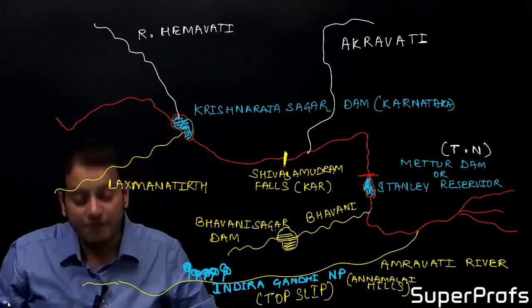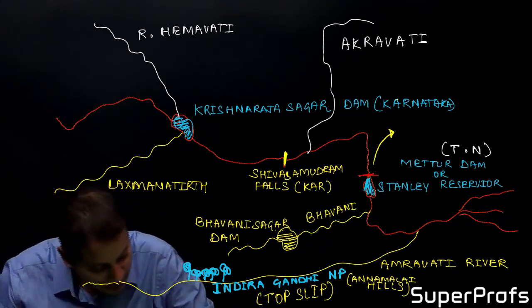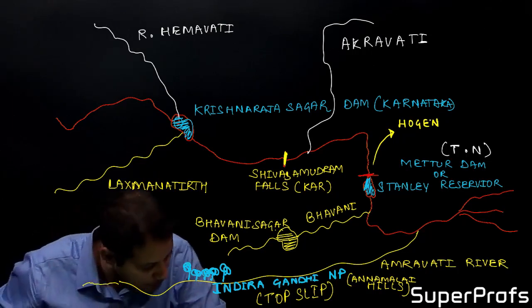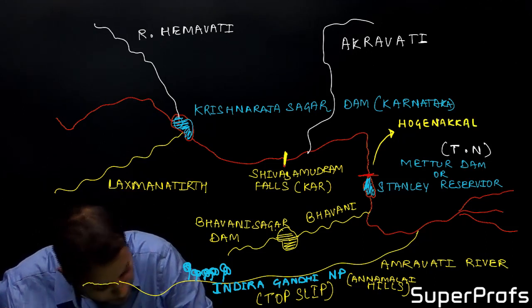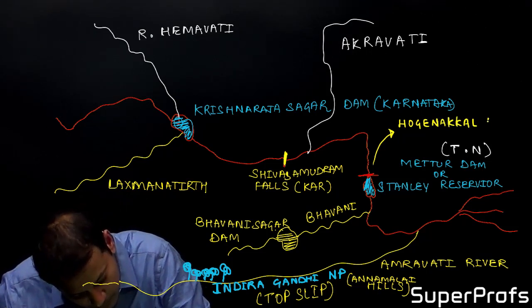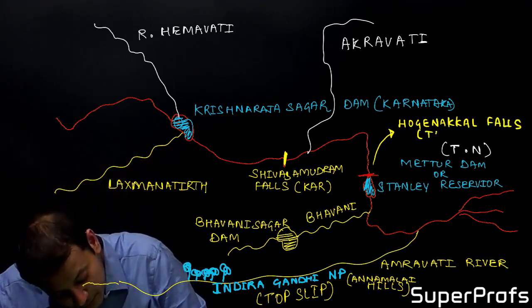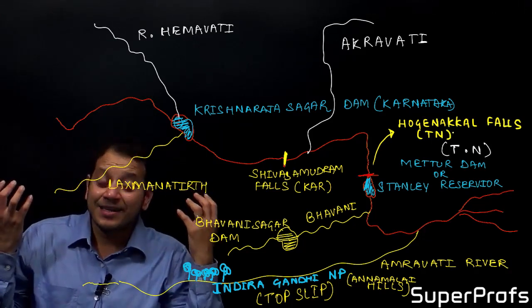And here it makes the famous Hogenakkal Falls in the Tamil Nadu region, in Dharmapuri district.